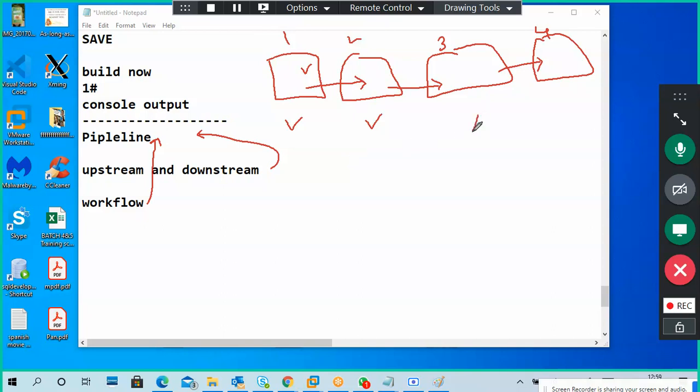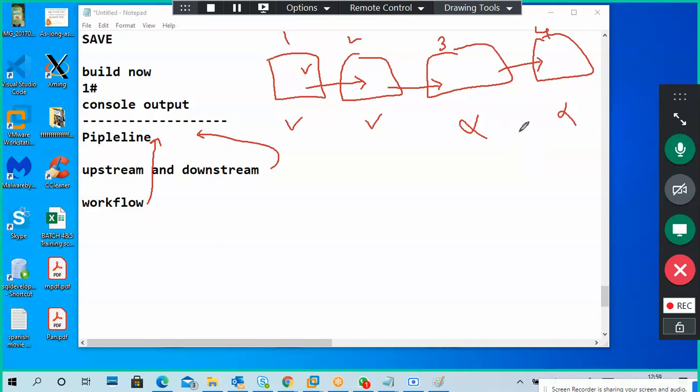For example, the third one fails, because of the build setup you gave, or some error in the project. Now the fourth one also won't build, because I specified if successful only. If the third one is successful, the fourth builds automatically; if not, the fourth won't build.